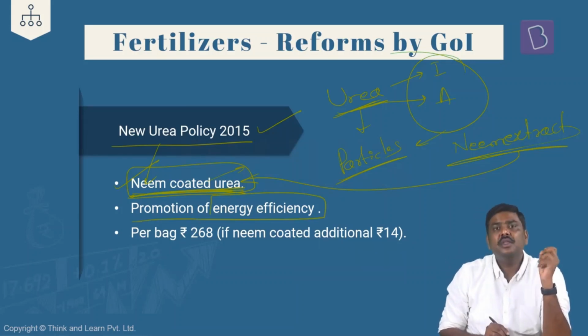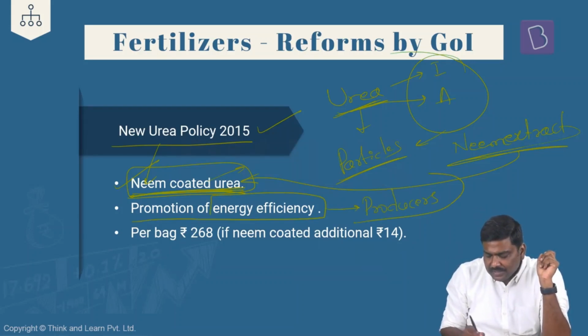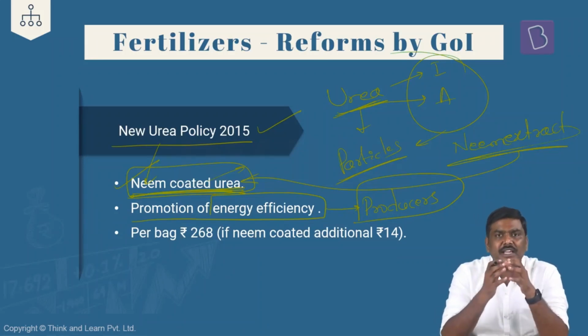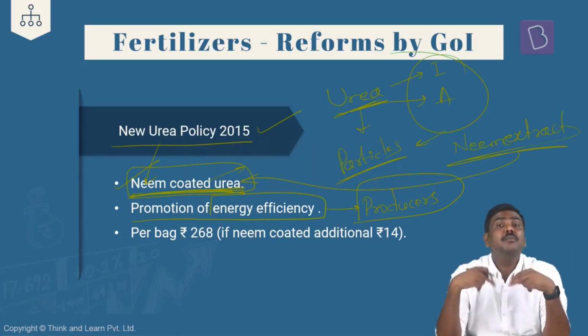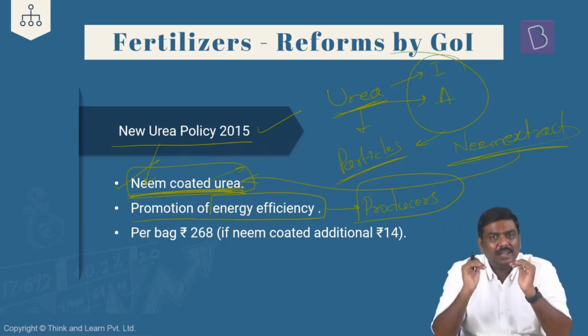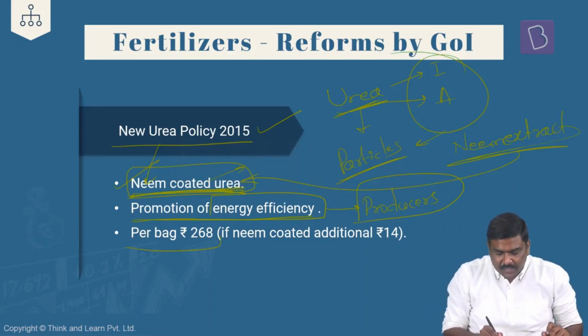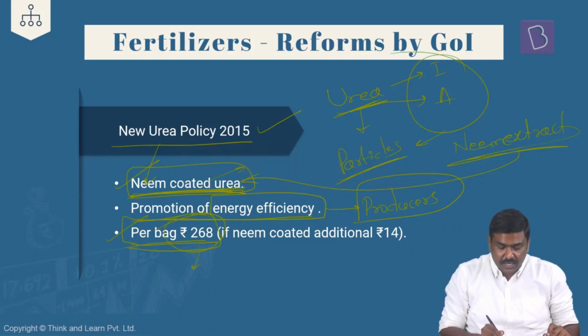Second one, promotion of energy efficiency. Basically, in terms of the urea producers, understand this, these urea producers require huge amount of electricity. What government of India did was they divided these producers into 3 different groups based on their energy consumption, and they basically set up targets for energy consumption in order to promote these producers in terms of using better technology, consuming lesser and lesser amount of energy. So promotion of energy efficiency was also done, and the pricing was decided by the government under the urea policy at 268 rupees if it is a normal urea, and if it was a neem coated urea, additional amount of 14 rupees will be charged per bag.